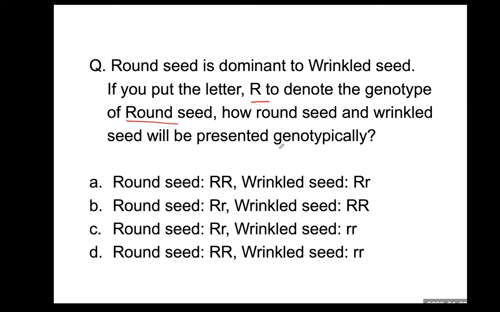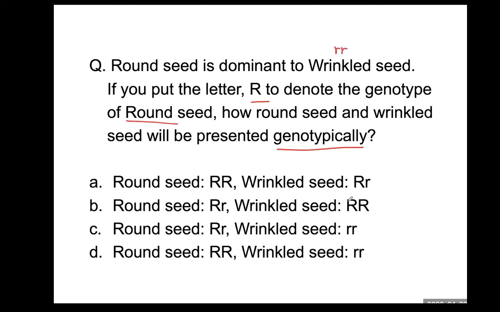They are asking about the genotypic expression, so you have to put two letters. So for round seed, you have a large R, yes. The counterpart of dominant is recessive, so what is that? Wrinkled seed. Wrinkled seed should have small r.